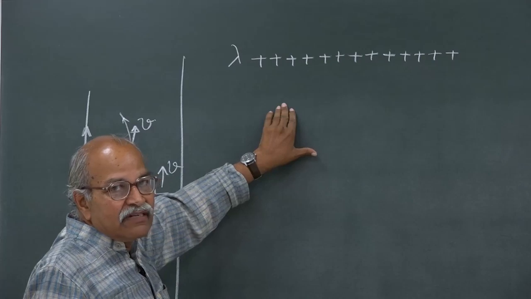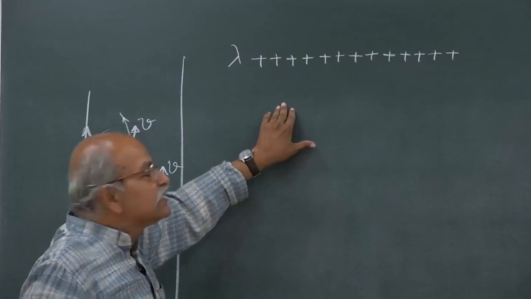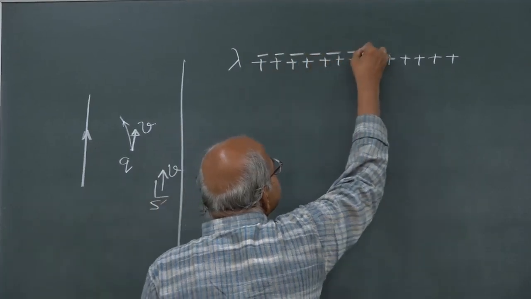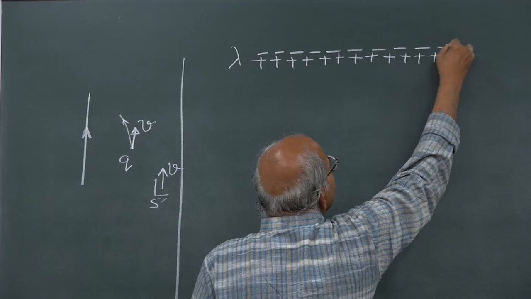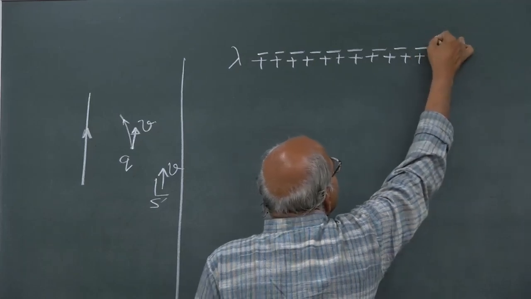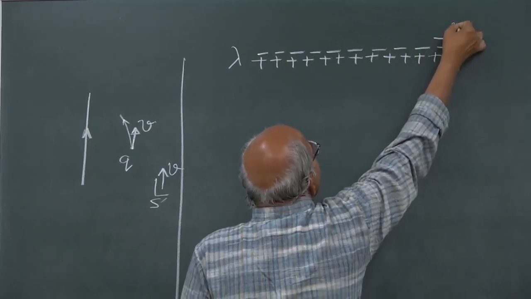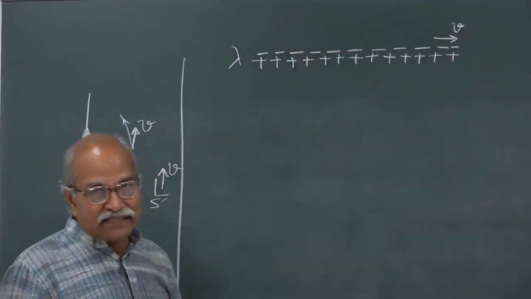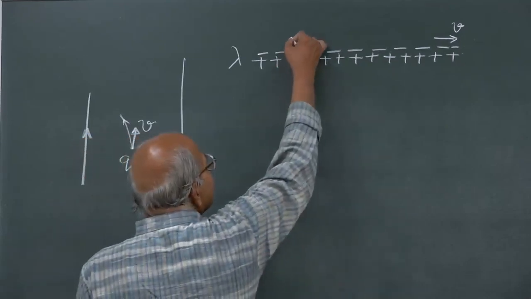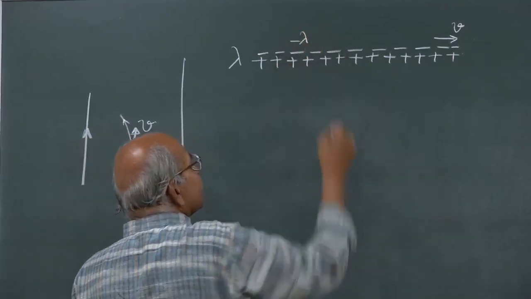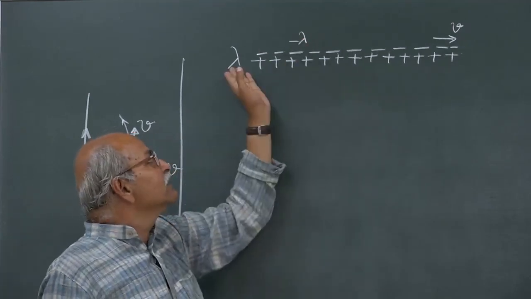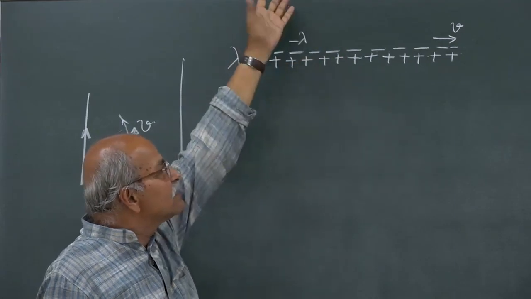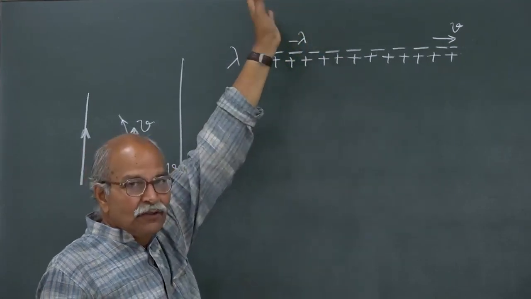And then I have a line of negative charges also superimposed on this one, and this negative charge line moves in our lab frame with velocity v towards, say, the positive x axis, and the linear charge density here is minus lambda. So, equal magnitude and opposite sign, and therefore, if you look at the electric field here, the electric field will be 0.